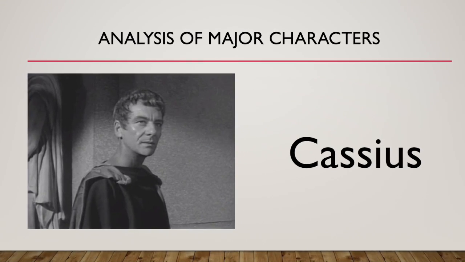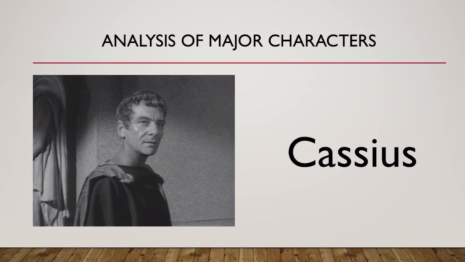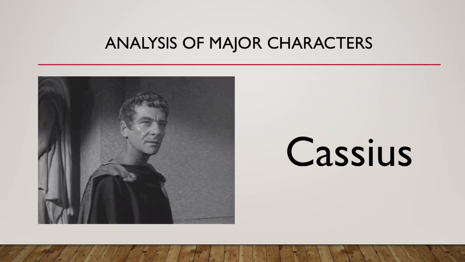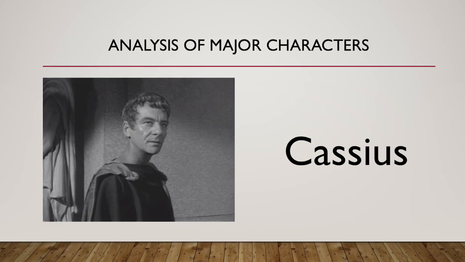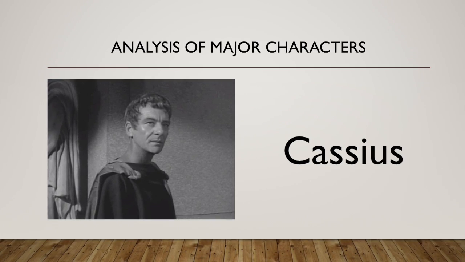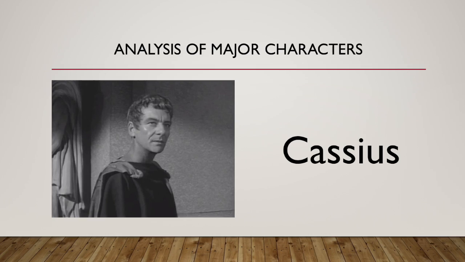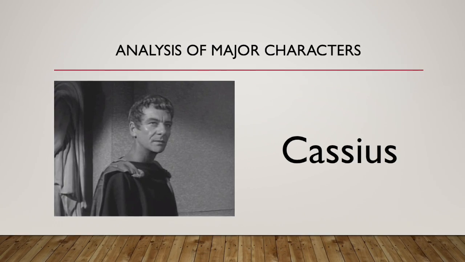Cassius is Brutus's brother-in-law. He did not like Caesar and was all for his killing. He believed Caesar to be weak and useless. He tricked Brutus into going along with his plan to kill Caesar. Cassius commits suicide at the end of the story, just like Brutus.